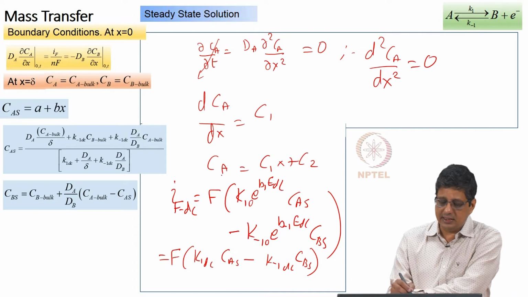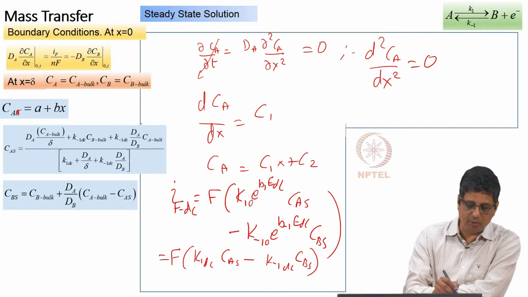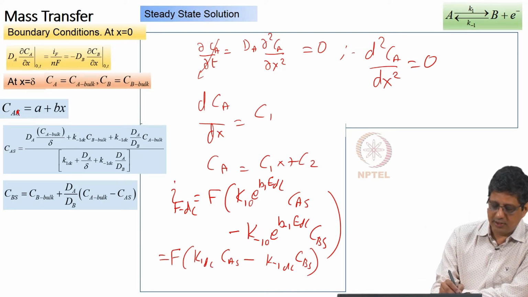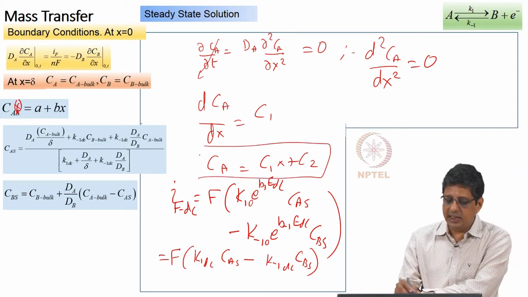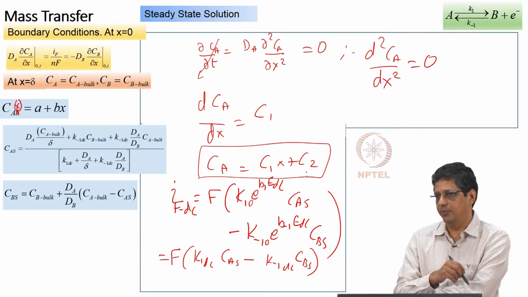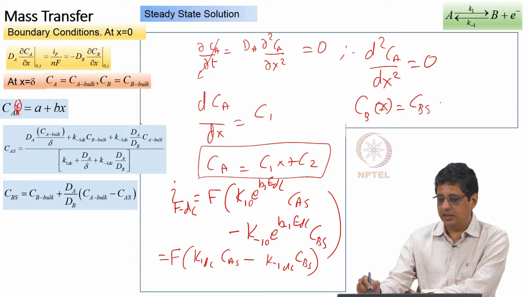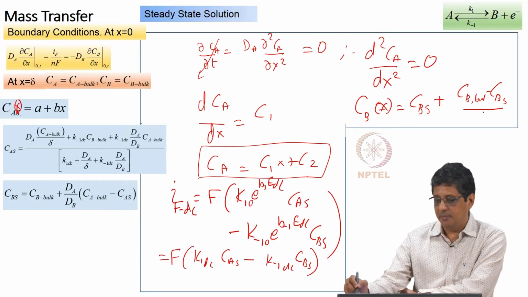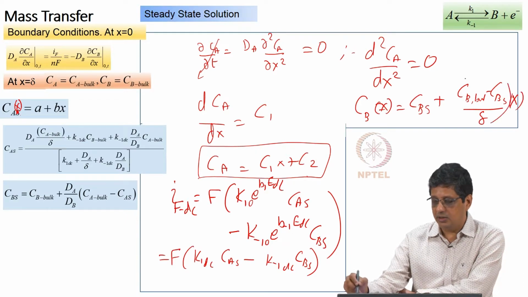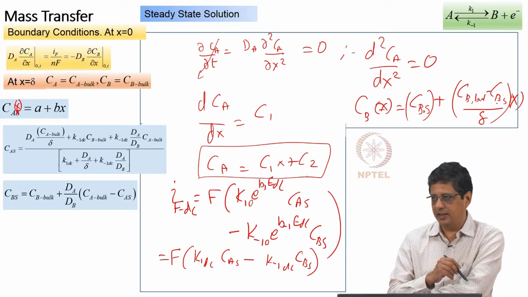See, you have CA, not on the surface, this is CA within the boundary layer. CA within the boundary layer is a function of x, it varies like this. CA on the surface is at x equal to 0. CB again varies as CB of x is going to be CB on the surface plus CB bulk minus CB surface by delta into x. So, I can tell you this is going to be the slope, this is going to be the constant, but we need to find the value here.